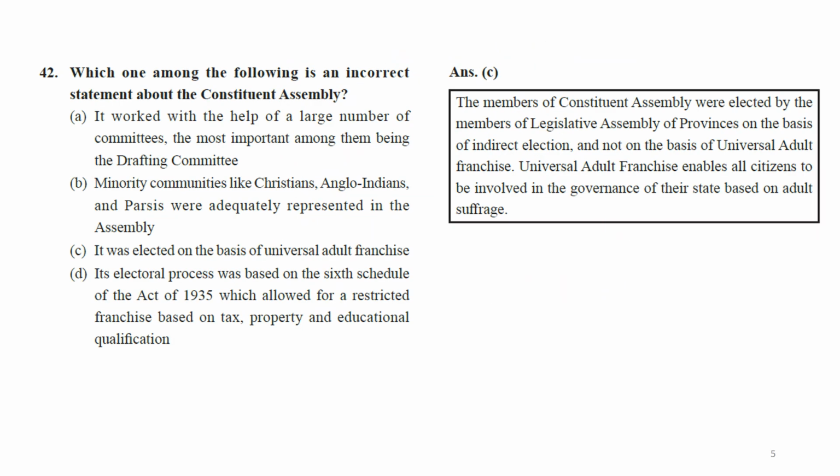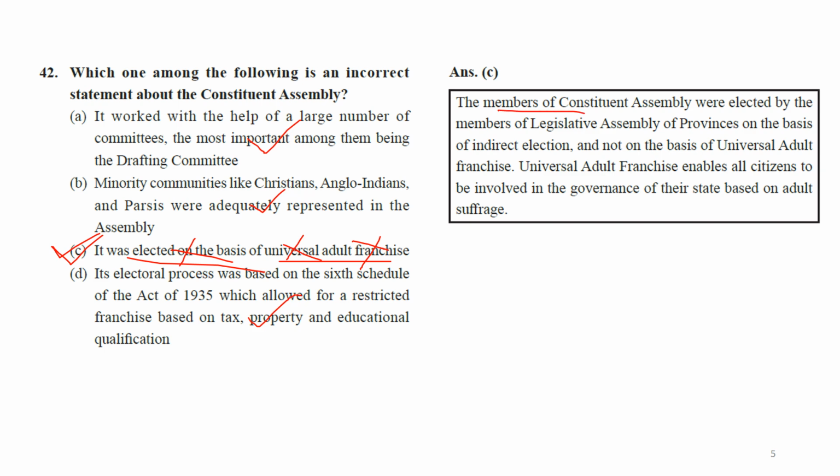They are asking about the incorrect one, so this is actually C. It was based on adult franchise? No, it was not based on universal adult franchise. That's why the answer is C. The rest all three are correct.